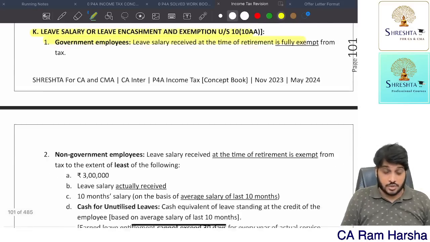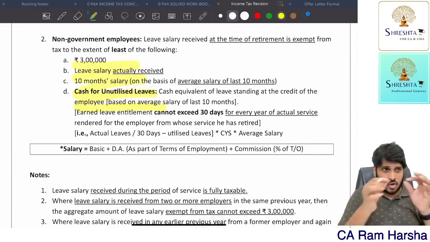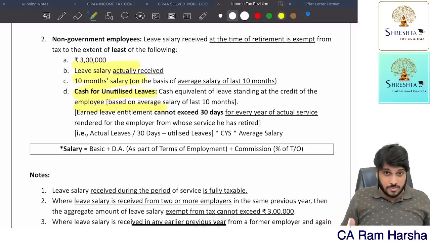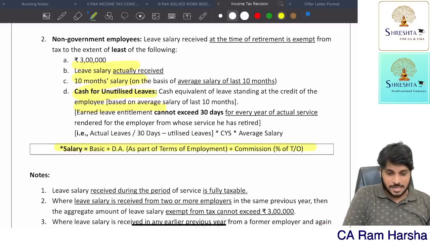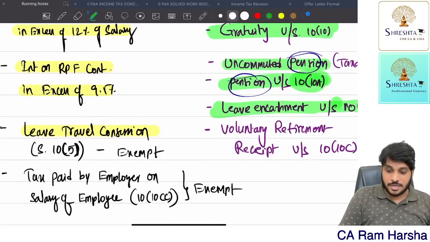For a government employee it is fully exempt. For a non-government employee, we have 4 categories, 4 criteria. So how much did you receive? Out of these 4, the least amount, that much is exempt. So salary means what? I have already told. That's it. So which means leave encashment is also completed.